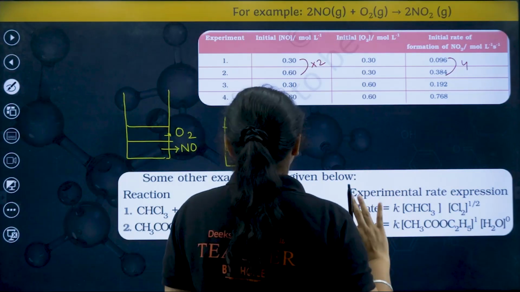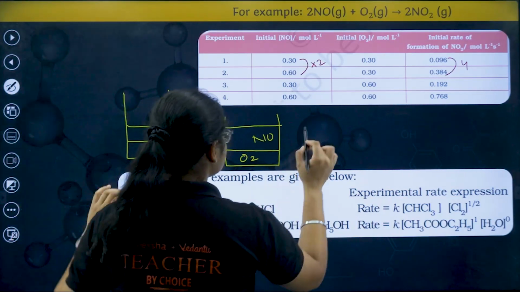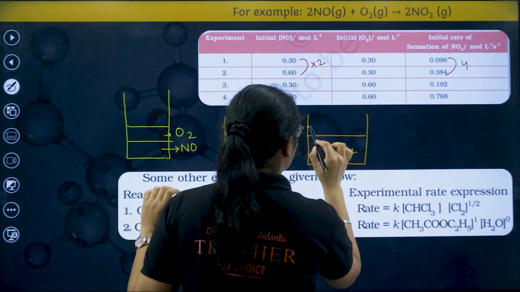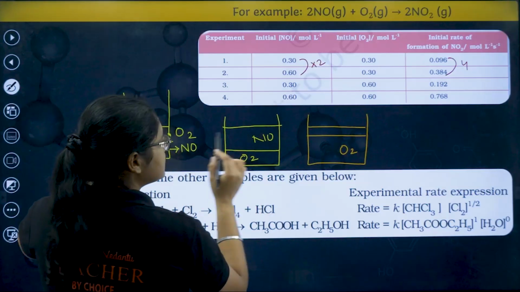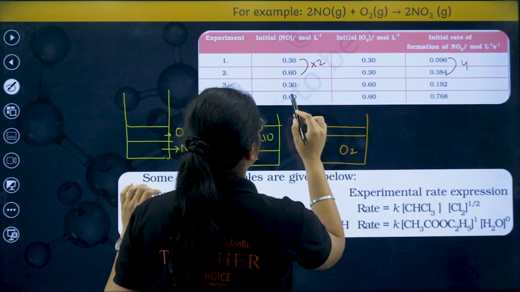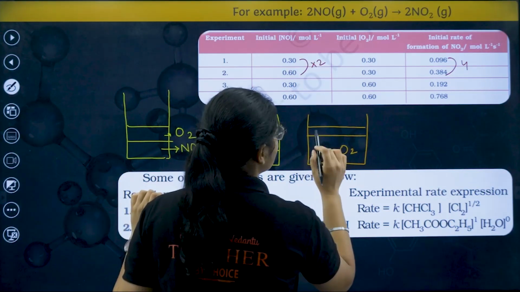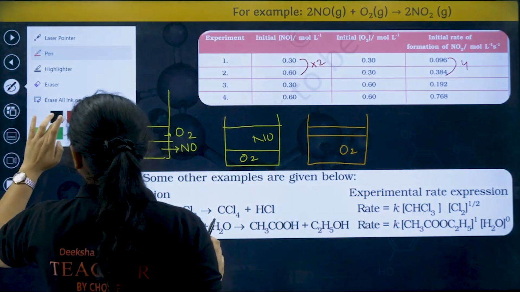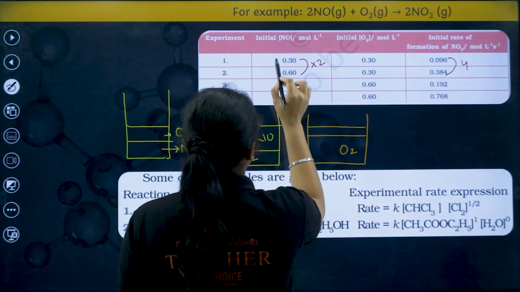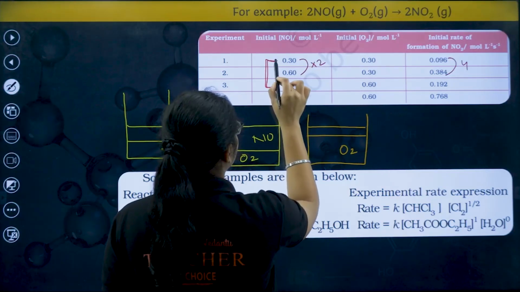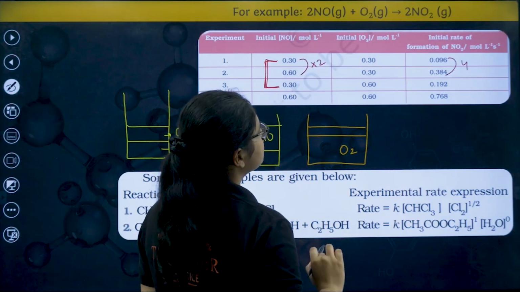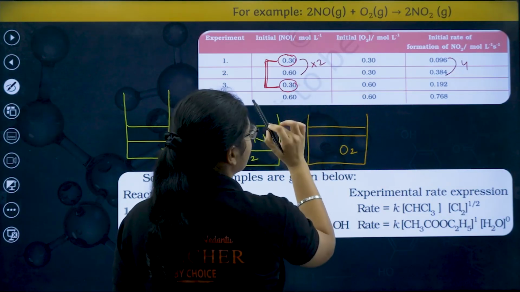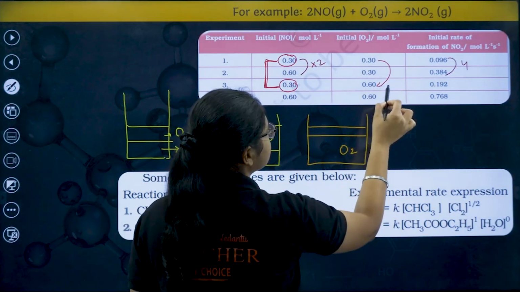Now let us assume a scenario where you have taken a test tube. Here the O2 concentration is doubled, but NO is still the same. That means how much NO was here, it is still there, I have taken the same amount of NO, and the O2 concentration is doubled. In these 2 reactions I have kept NO constant at 0.3, but I have doubled the concentration of O2.